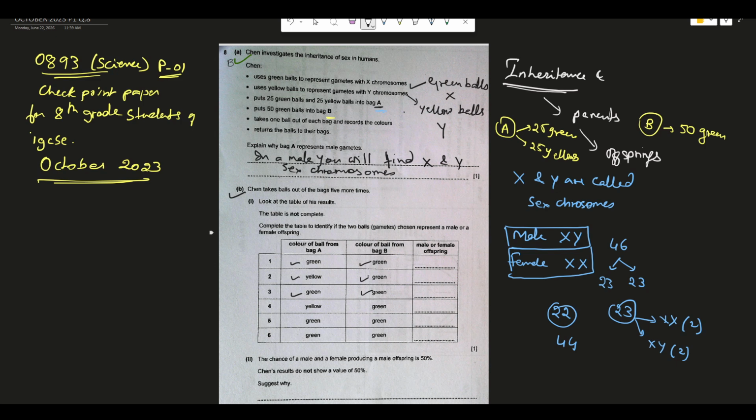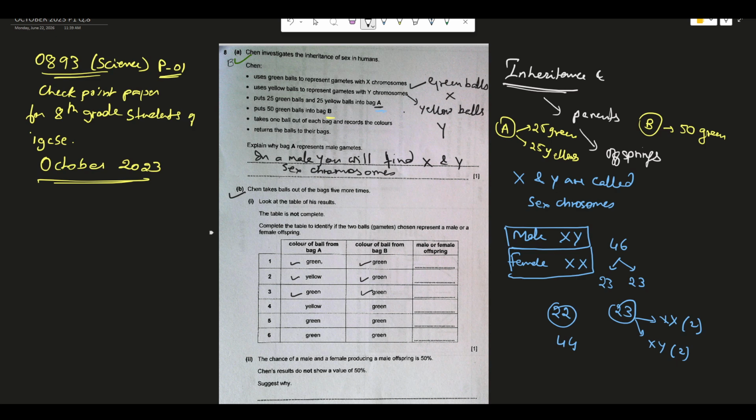Now you have to answer the question over here. You have to first fill up the last column of this table. The question says to look at the table of results, and the table is not complete. So complete the table to identify if the 2 gametes chosen represent a male or a female.